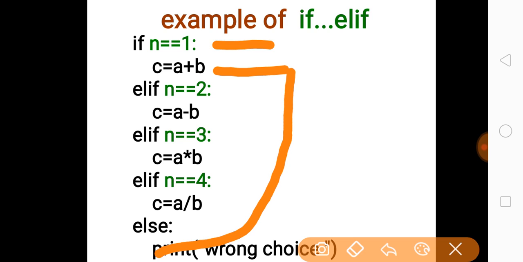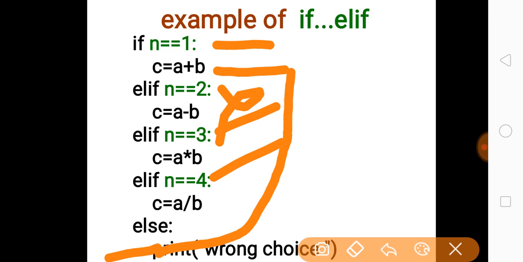That means it will not check condition 2, condition 3, condition 4, or even the else statement. Getting my point? That means if any condition gets true, then all the conditions given after that condition will not get checked, not even for true or false.